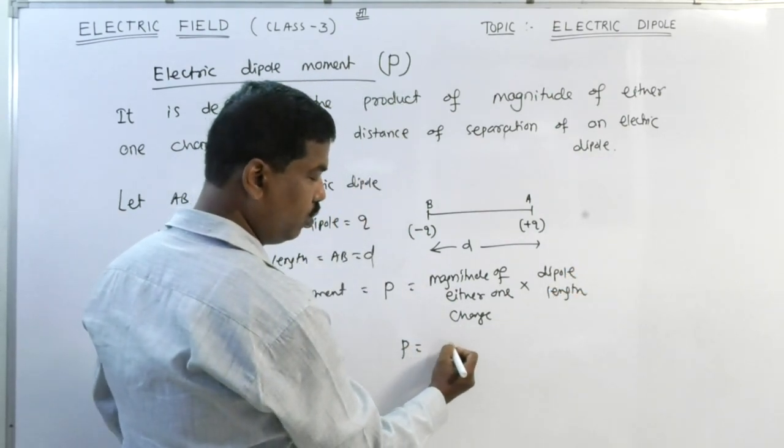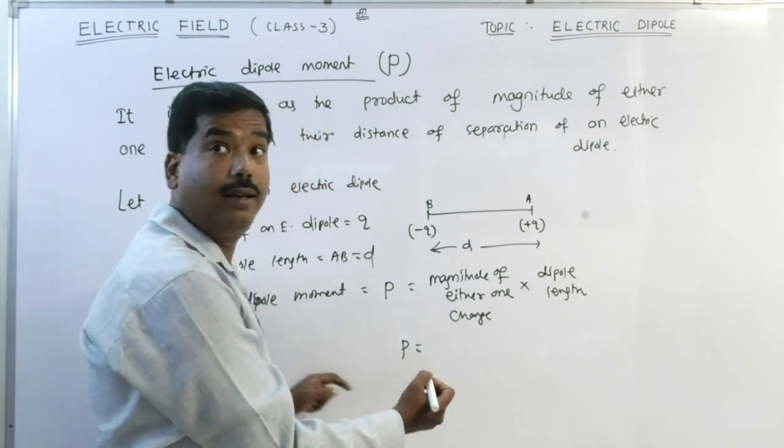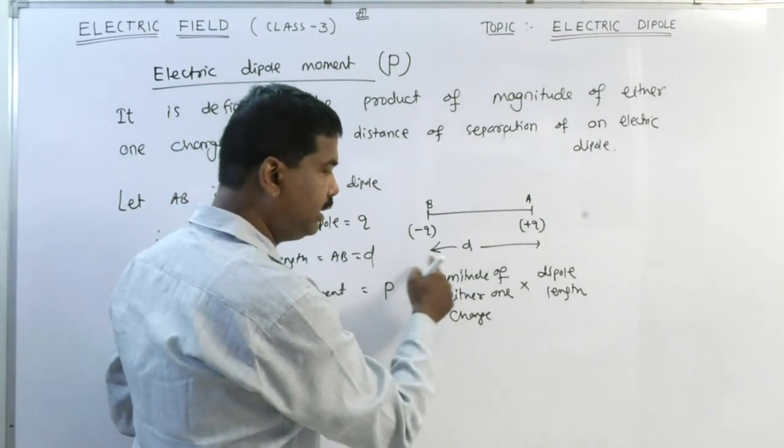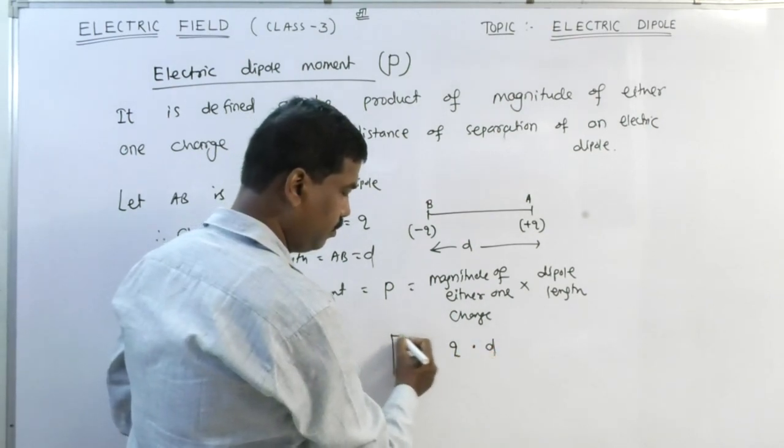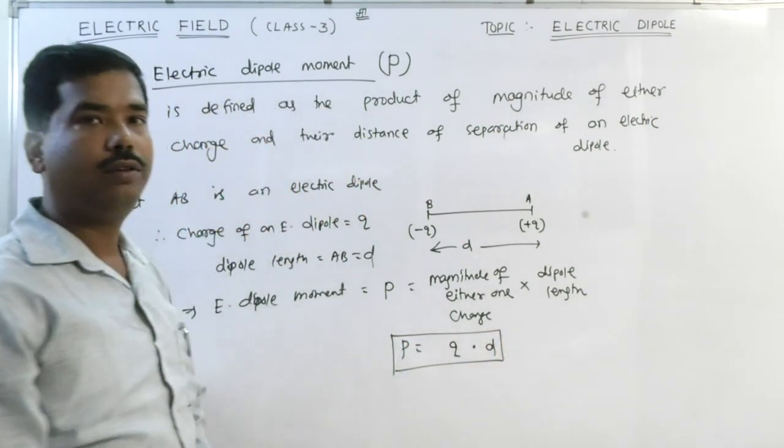Therefore, P is equal to charge, how much? Any one charge magnitude, that is Q into D. Clear?